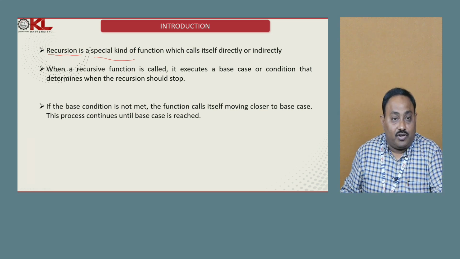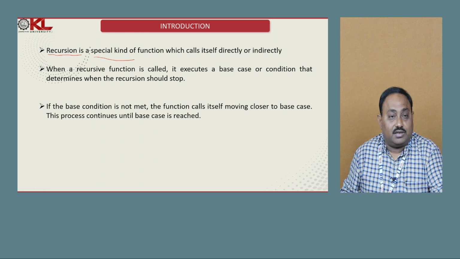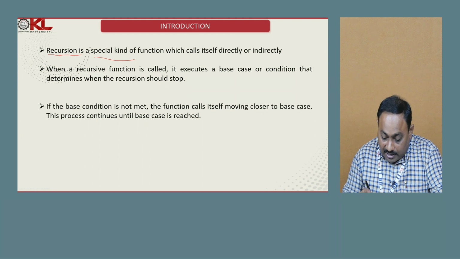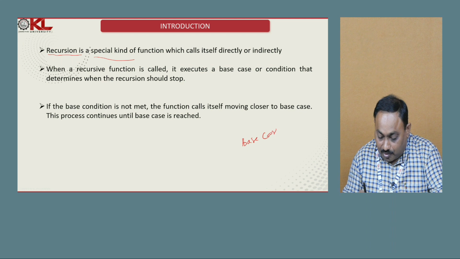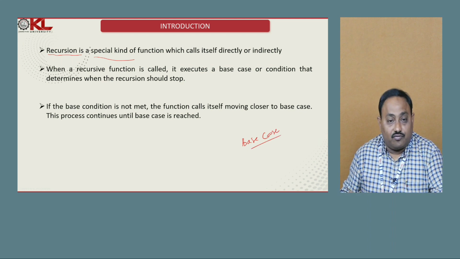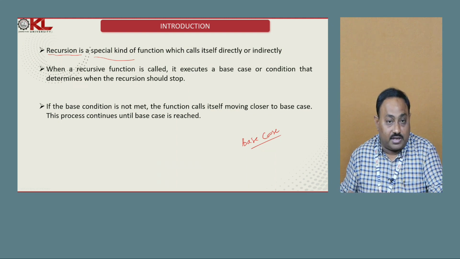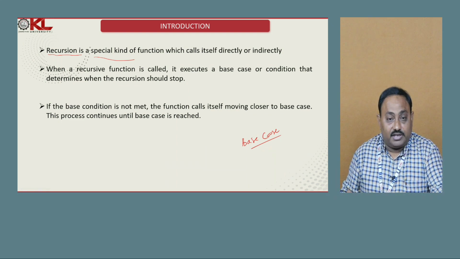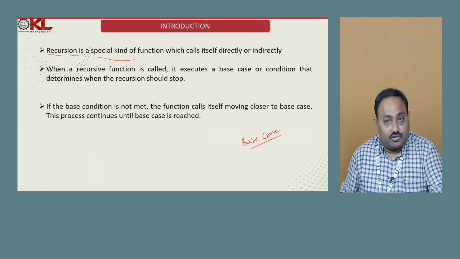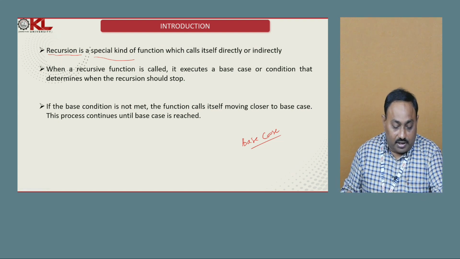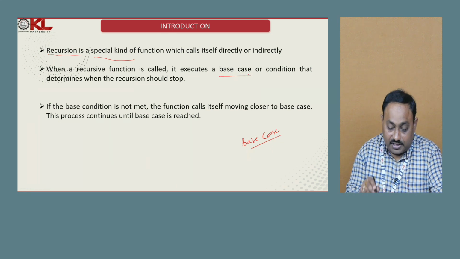When you call a recursive function, the first point is that the compiler executes the base case. The base case of the recursion is very important, because whether we need to continue the recursive call or not is determined by this base condition. So when we call the recursive function, first it executes the base condition.